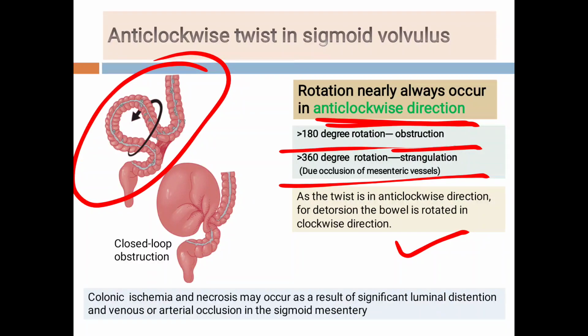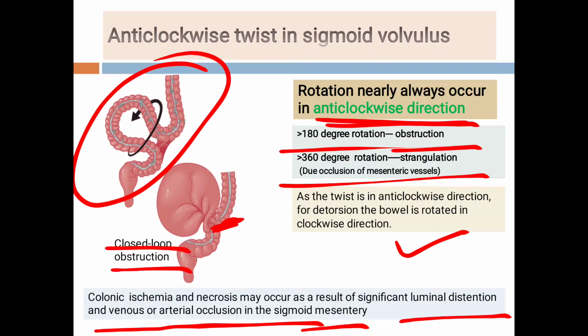So colonic ischemia and necrosis occur as a result of significant luminal distension and venous or arterial occlusion in the sigmoid mesentery. Students, this leads to closed loop obstruction, and again there is fermentation by the bacteria, and because of the occlusion of the venous and arterial supply, it leads to gangrene. So remember the twist is in the anti-clockwise direction. During surgery we have to rotate the colon in a clockwise direction to derotate it. This is an important point.